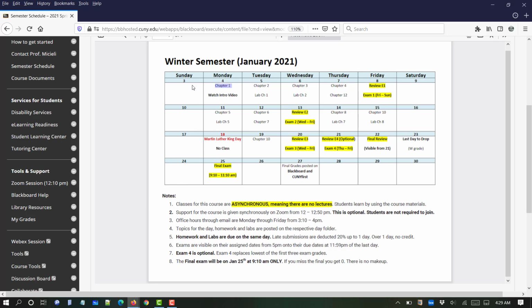As you read the information on the semester schedule, I don't know if I have one of the items here dealing with the Zoom sessions being optional. Yes, I do. It's item 2. Support for the course is given synchronously on Zoom from 12:10 to 1. This is optional. Students are not required to join. So do not feel under obligation to join.